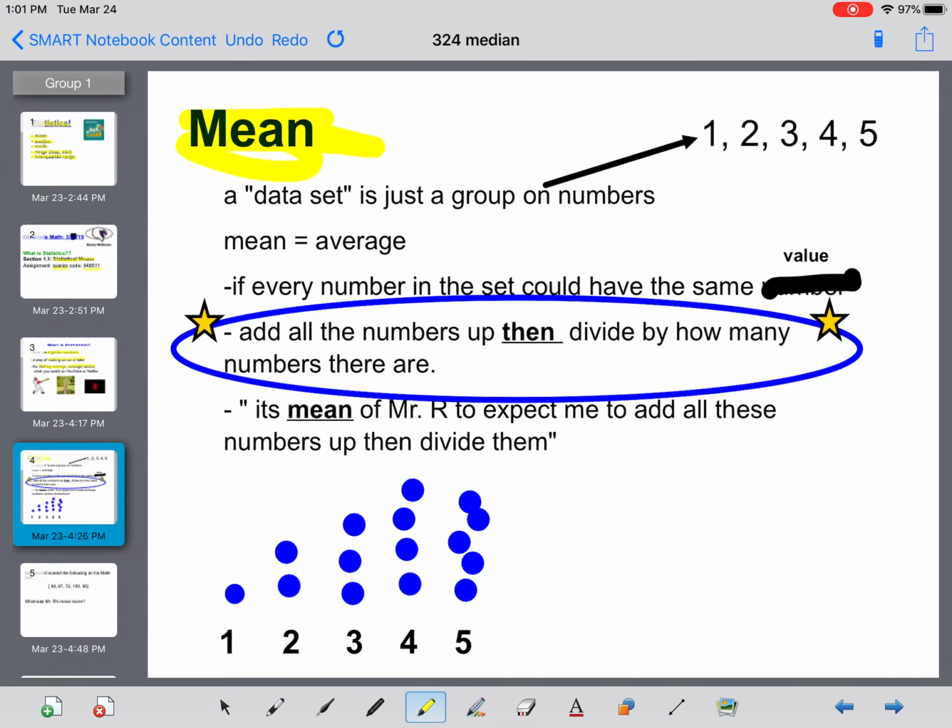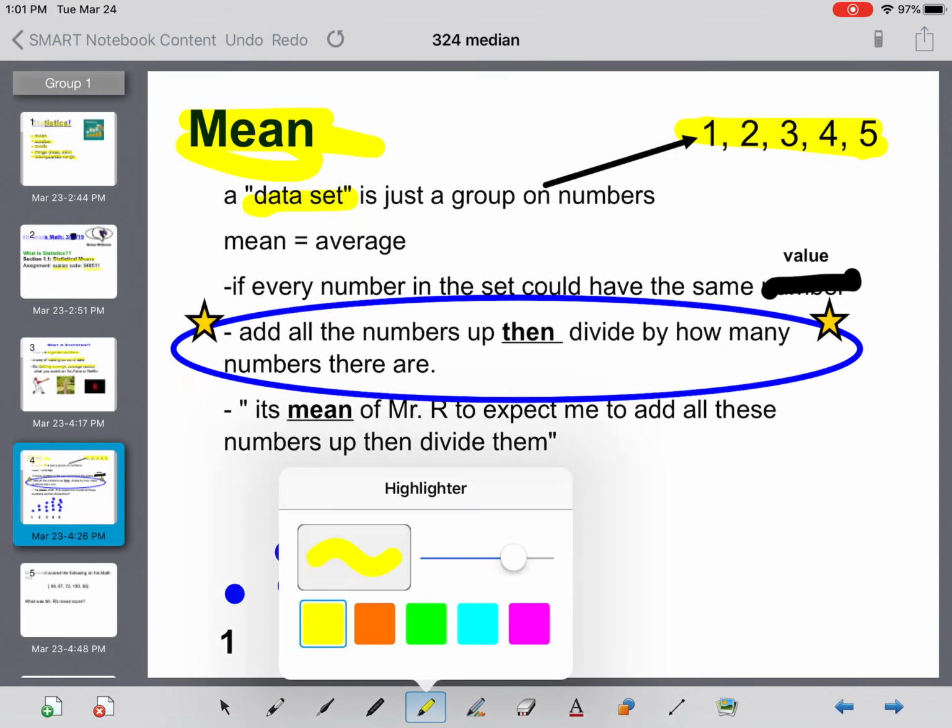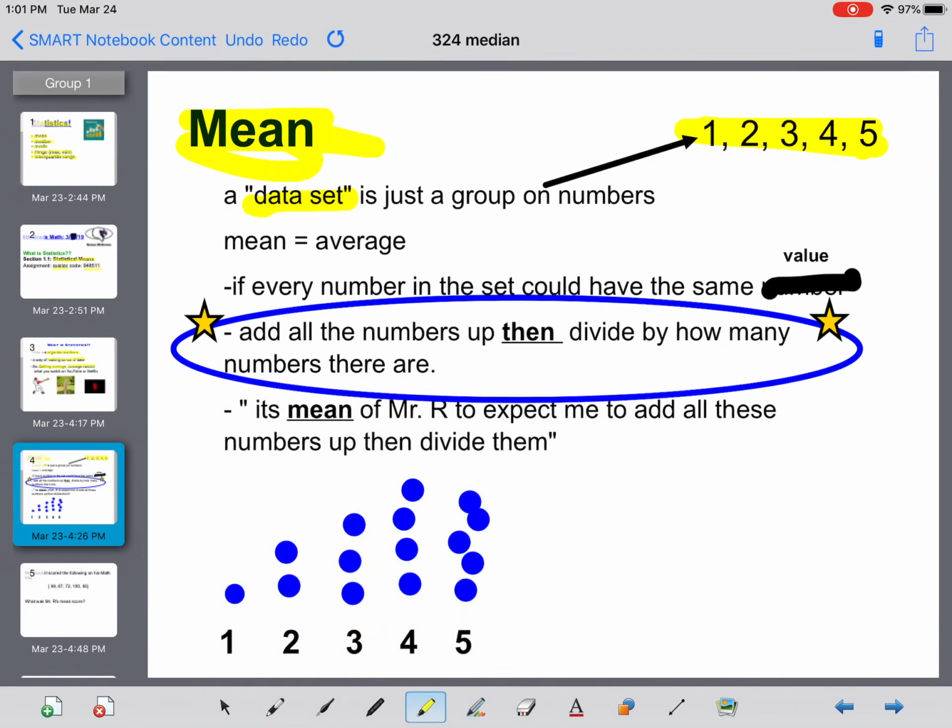And without going any further, what we're going to be looking at are something called data sets. And all that a data set is, is just a group of numbers. So right here, that would be an example of a data set, because it's a group of numbers. And if we go back to what a mean is, it's just the average. So if you know what the word average means, you have a really good idea of what a mean is.